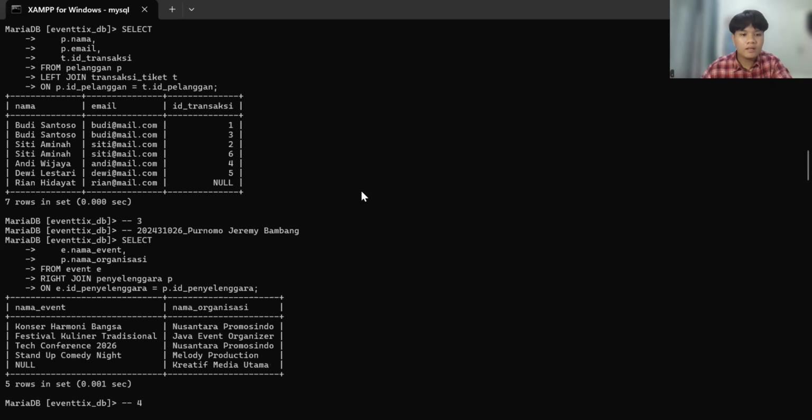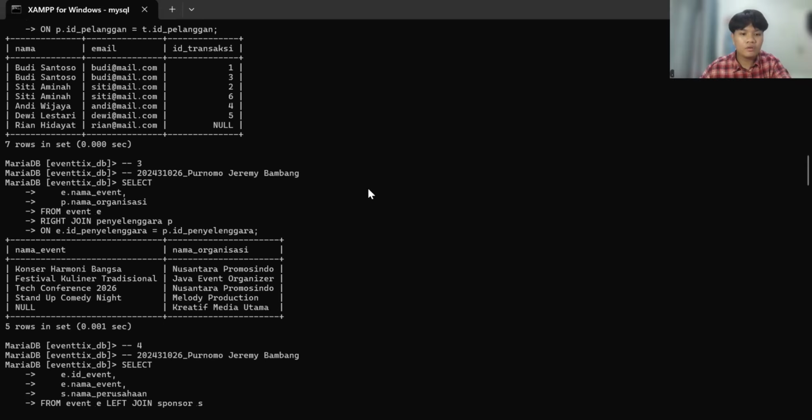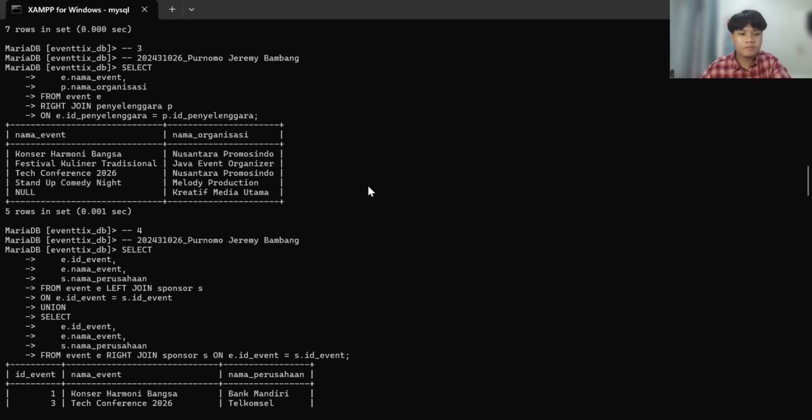And the next, I use a right join between event and penyelenggara, so every organizer shows up even without an event, like Creative Media Utama returns null for nama event.